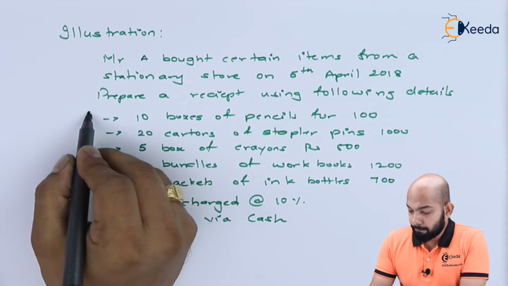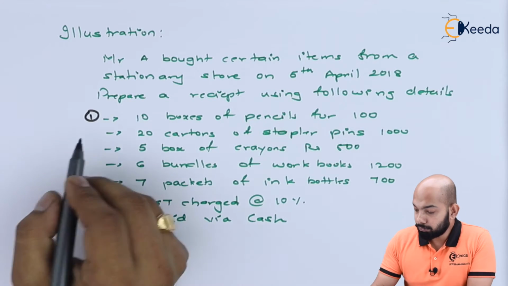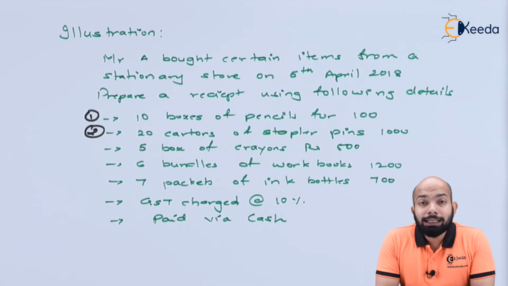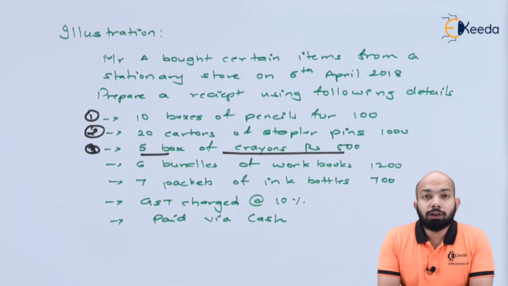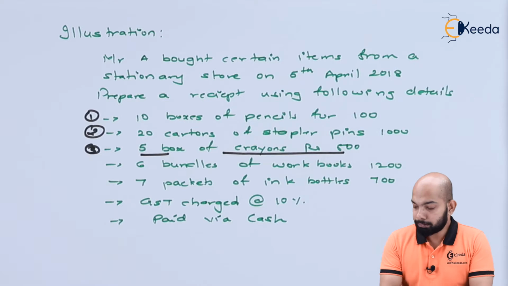The first transaction refers to 10 boxes of pencil for rupees 100. That means a total of 10 boxes of pencil cost him rupees 100. Second transaction refers to 20 cartons of stapler pins taken for rupees 1000. Third transaction refers to 5 boxes of crayons for rupees 500.